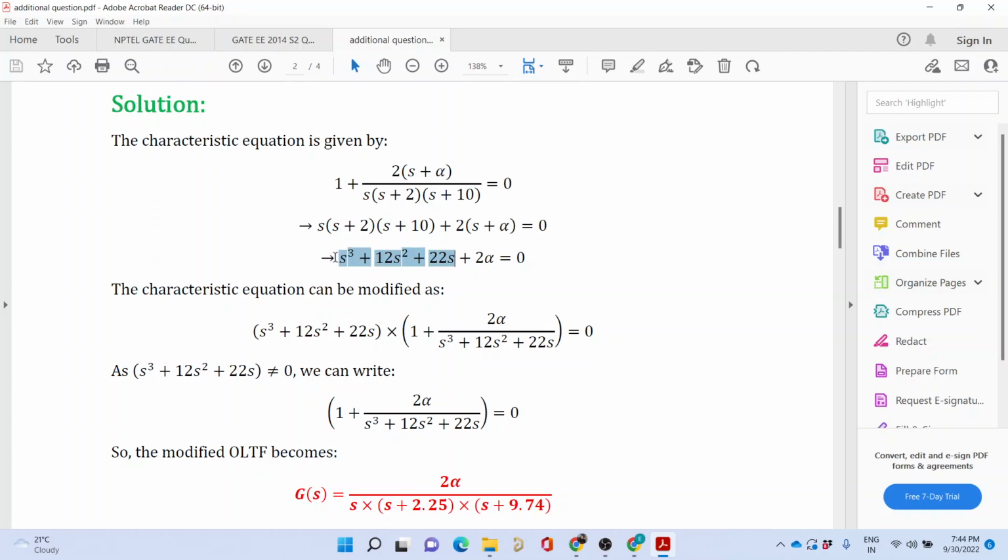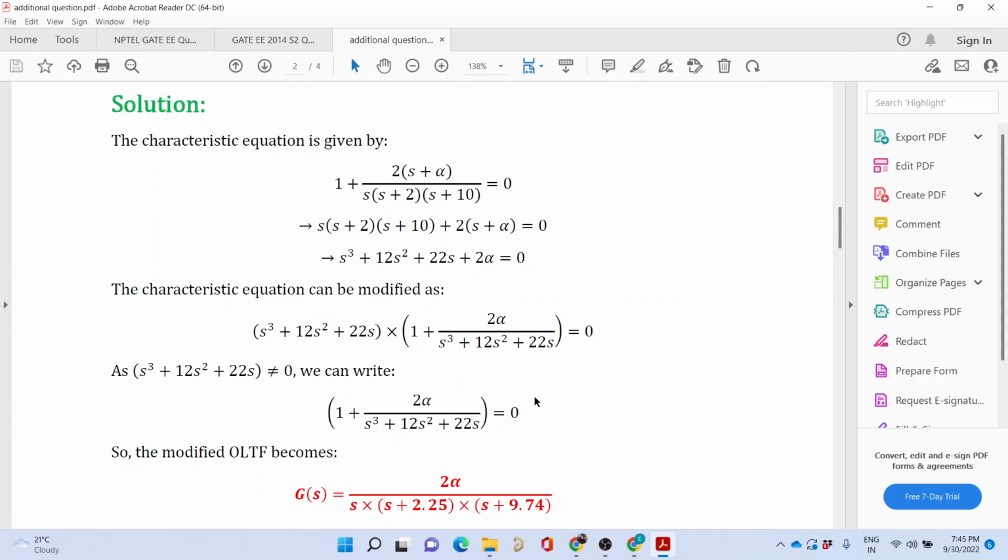You take this as common. So if you take this as common, what we have is 1 plus 2 alpha divided by s cubed plus 12 s squared plus 22s. Now do you see that this appears to be similar to what you are accustomed with? The new modified open loop transfer function. Now alpha is appearing like a gain rather than appearing like a pole, like a zero, right?